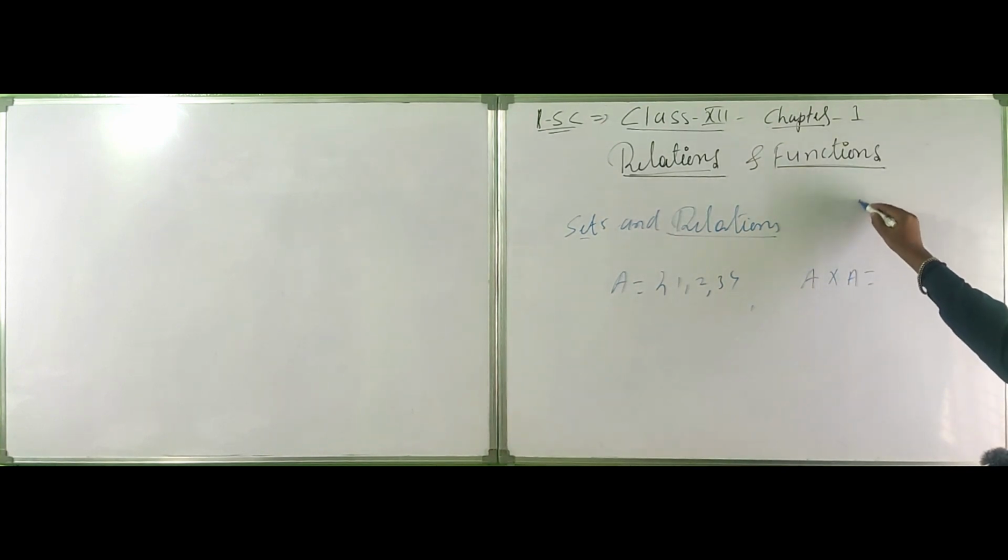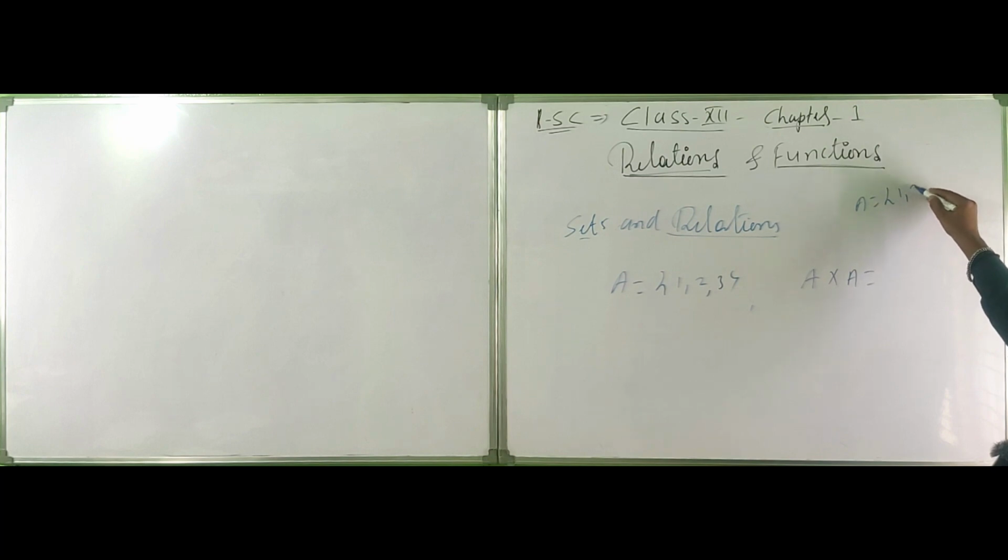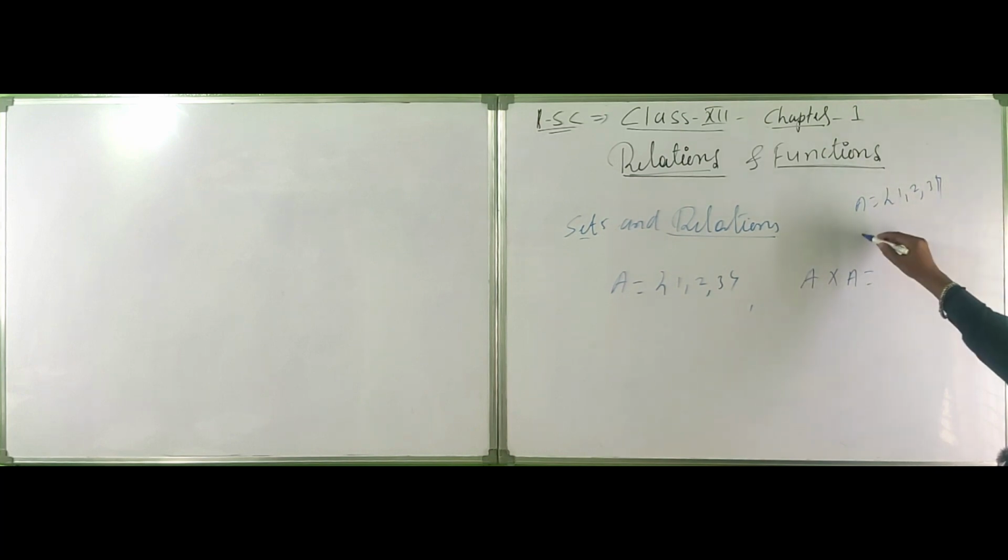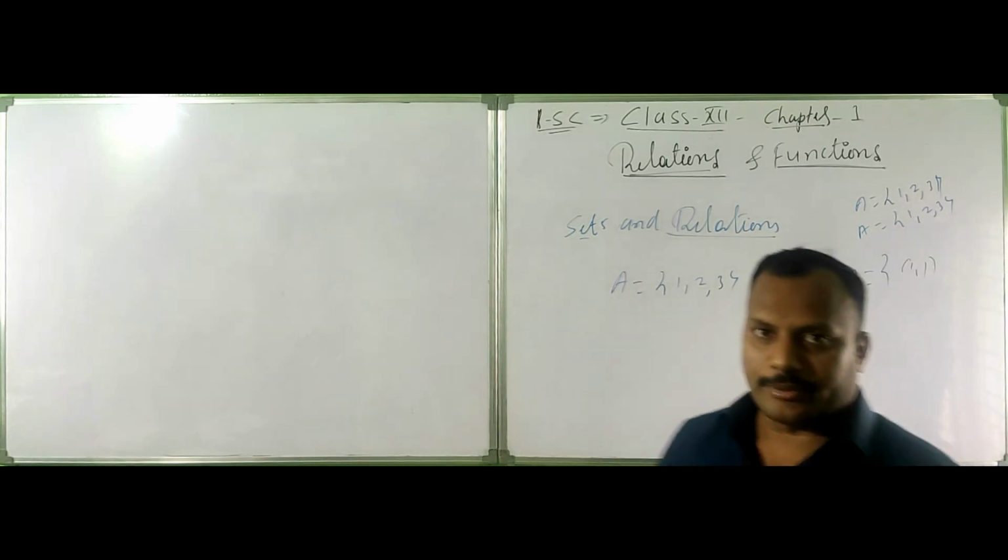There are two sides: A equal to {1, 2, 3}, and again A equal to {1, 2, 3}. I write this as (1, 1). This is called an ordered pair.